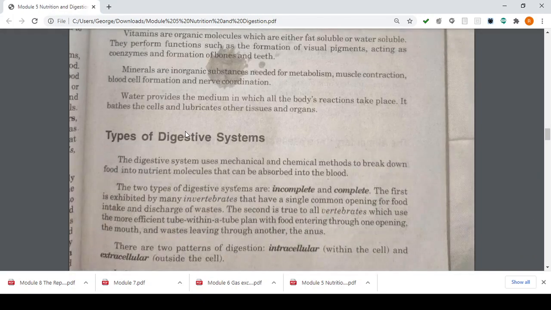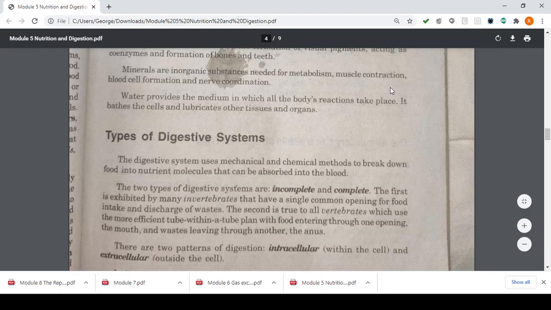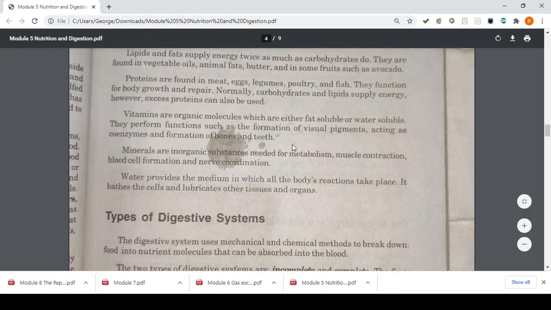Next, you have your minerals. Minerals, ano naman sila? They are inorganic substances needed for metabolism, muscle contraction, blood cell formation, and nerve coordination. Example of your mineral is your iron. They promote what? Better blood production and circulation. So, siya kids ang inyong minerals.